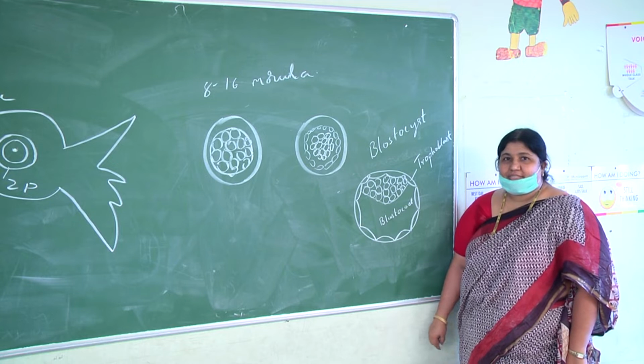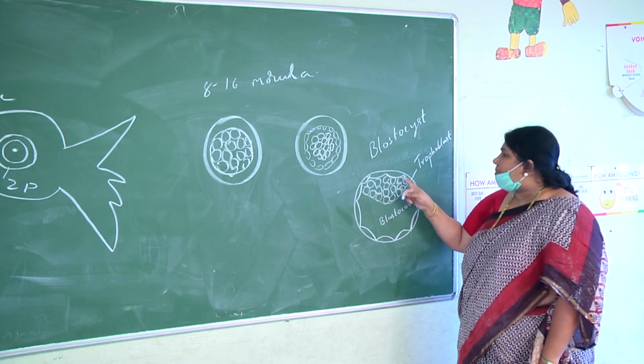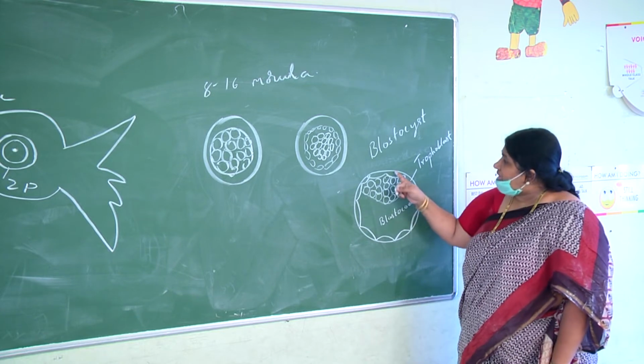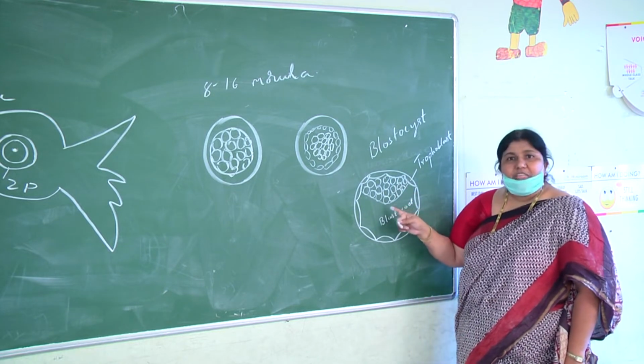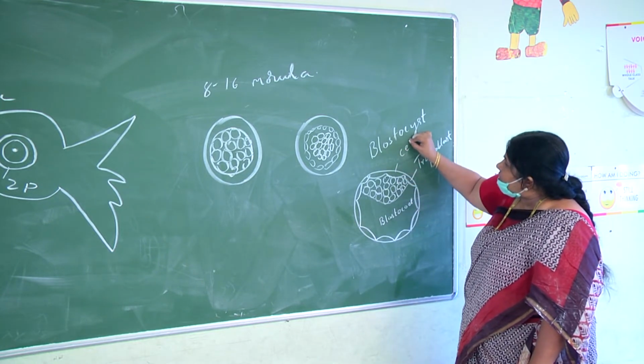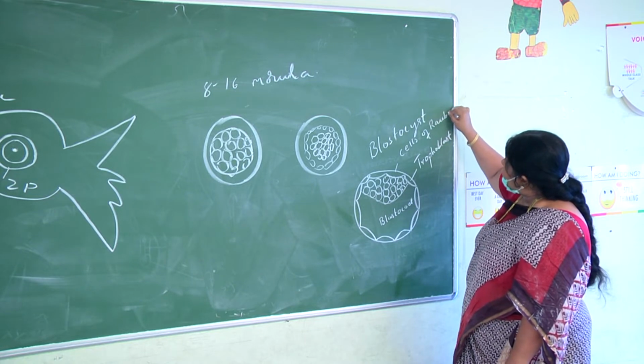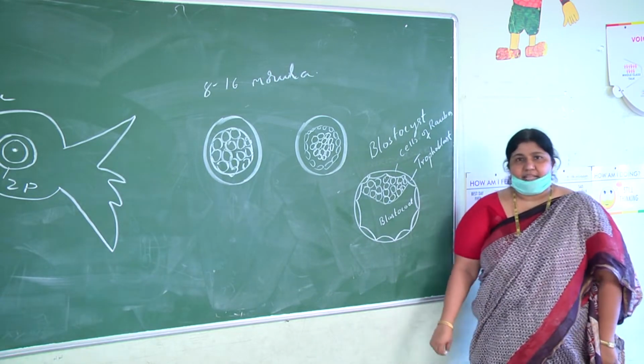This is the blastocyst. Now the inner cell mass is attached to some of the trophoblast cells. These trophoblast cells to which the inner cell mass is attached are referred to as cells of Rauber. Rauber is the scientist who discovered these cells.